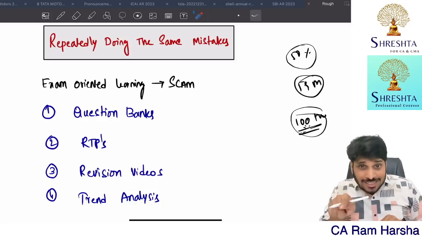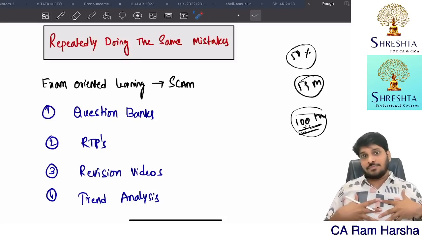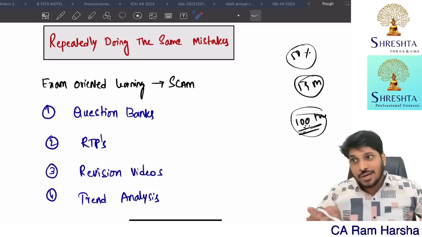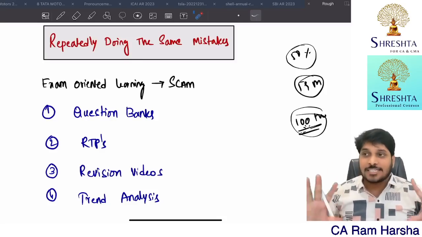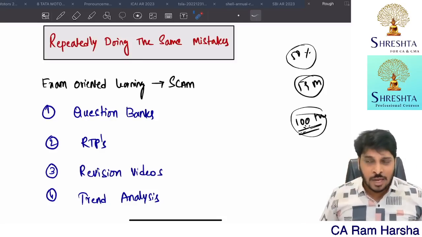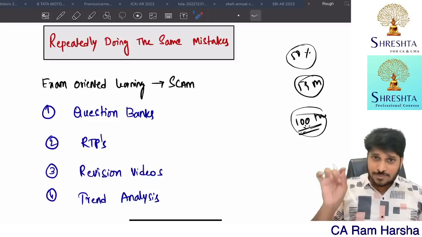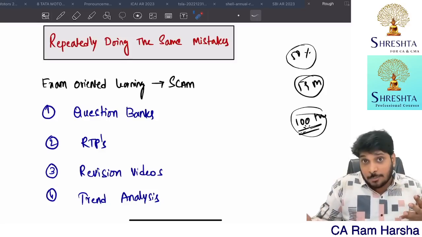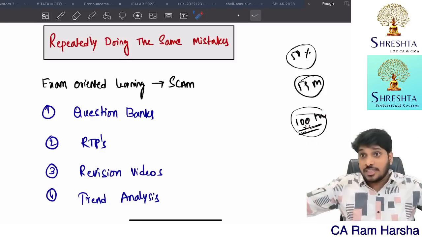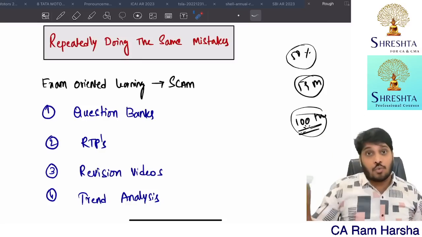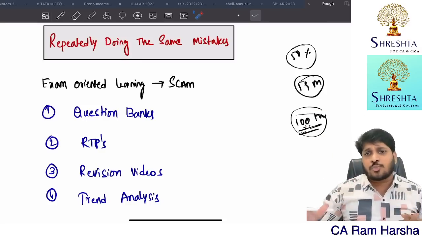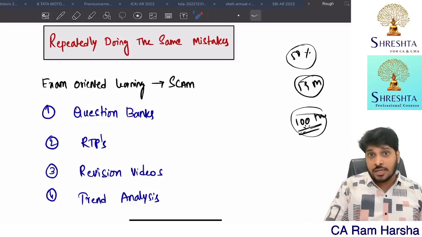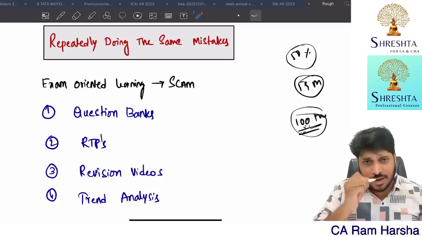Maybe if you call this exam oriented, I agree. You know what the meaning of exam oriented is, from what I have seen today? It means you need not learn anything. Just mug up these concepts. Whether you understood or not, whether you understood the context of its application or not, whether you understood the implications of that particular chapter in the overall syllabus, unnecessary. It's exam oriented. What exam oriented? Exam oriented is mugging up.